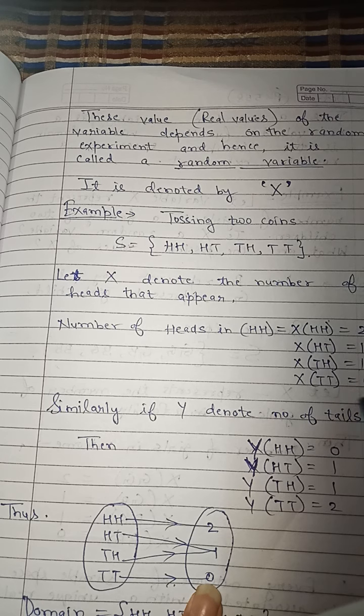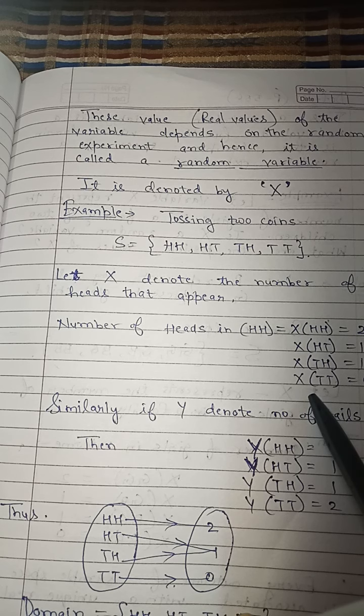So these are the random variables. How are we writing here? See the way how we are writing.